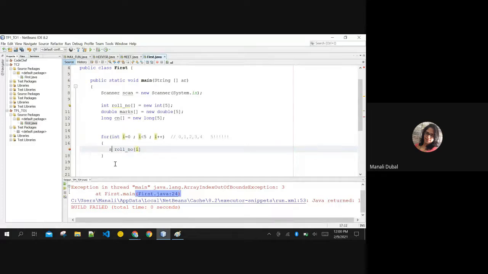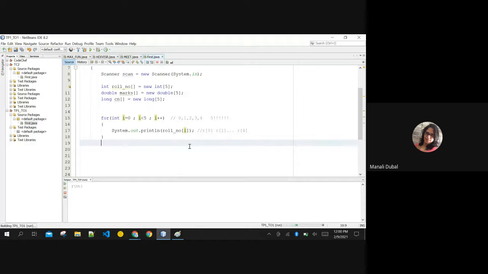Are you getting this? And I'm simply printing it over here. I'm simply trying to print this complete array of all the indices. Okay, it is going to work for roll number of 0 also, for roll number of 1 also, right? Till roll number of 4. Okay, when it becomes 5, the condition is false and it terminates the loop. So far clear what I am doing here? Yes, ma'am.